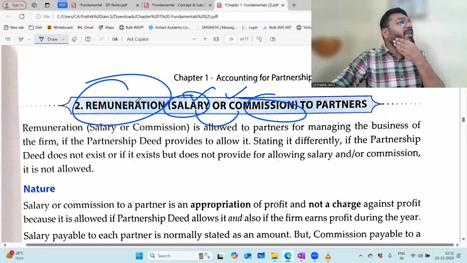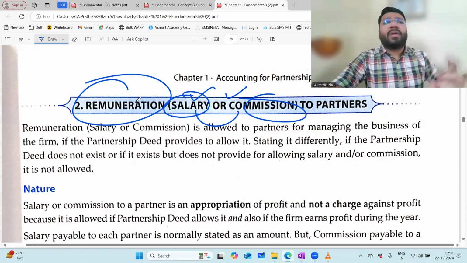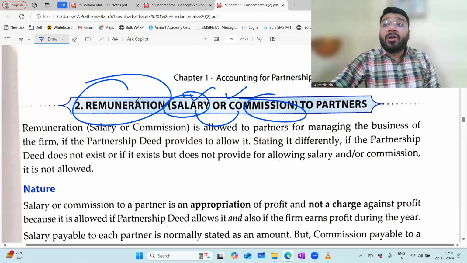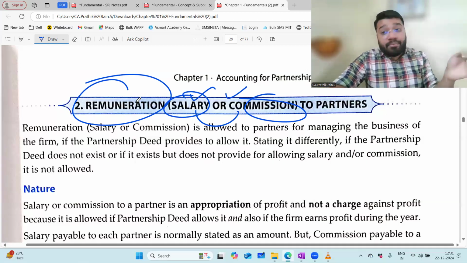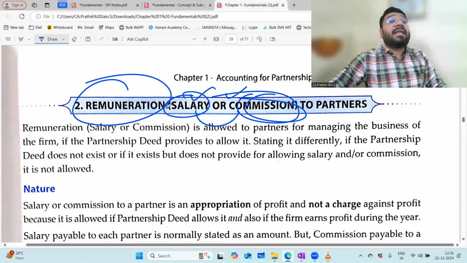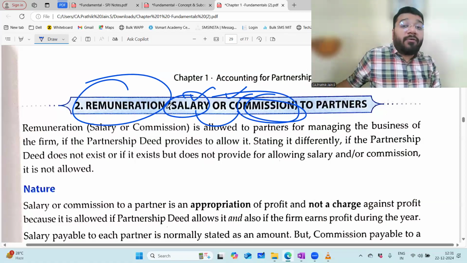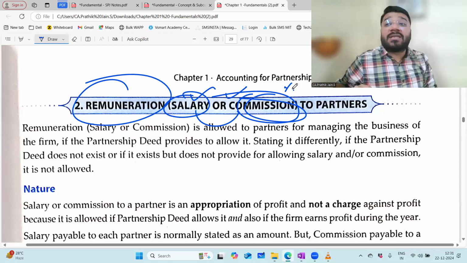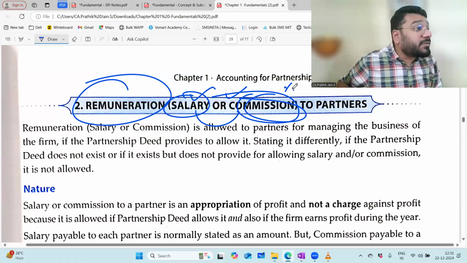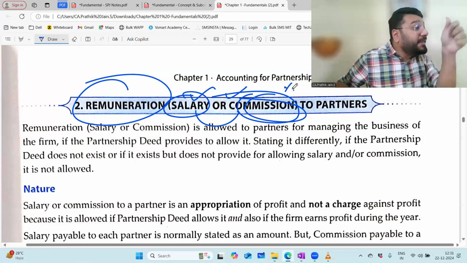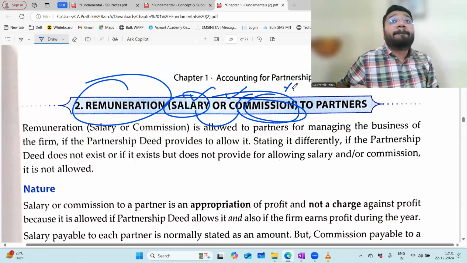Salary, no problem. Every partnership deed says, okay, I'll pay you 10,000 salary per month, 50,000 salary per month, 1 lakh salary per month. In salary cases, you have no problem because the absolute amount has been defined in the partnership deed. The problem comes in the commission part. Commission, they will never give you as an absolute amount. They will always give it in the form of a percentage. And this percentage will be linked either to the turnover of the business or the profitability of the business.